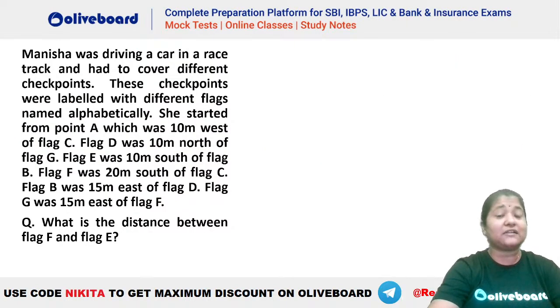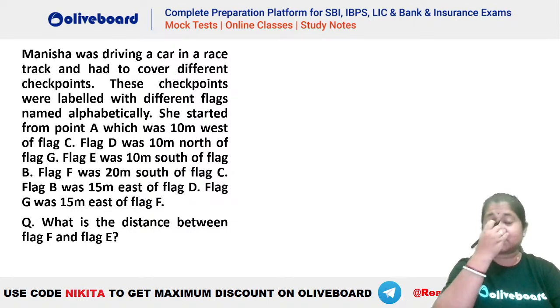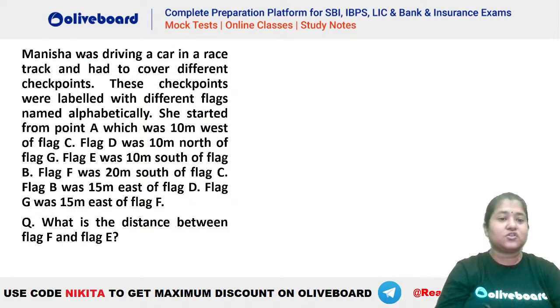चलो let's have a look at the direction sense pattern that we had yesterday. तो इस तरह का एक क्वेश्चन आया था, that is we had to find the difference between the pointers here. So what is given? Manisha was driving a car in a racetrack and had to cover different checkpoints. These checkpoints were labeled with different flags named alphabetically. She started from point A, which is 10 meters west of C. So let's say this is your A, which is 10 meters west of C. This is your 10 meters west.